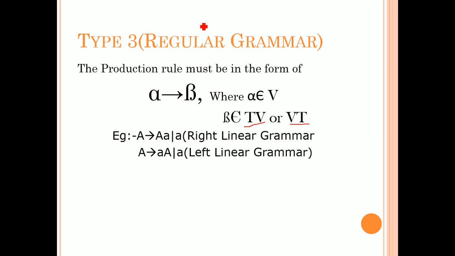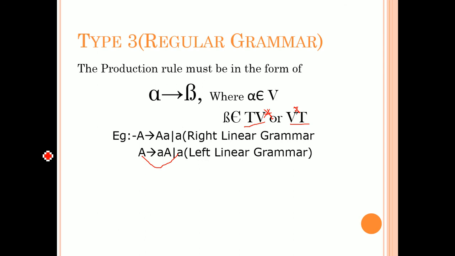And alpha belongs to variable, and beta is in the form of TV or VT, that means terminal variable or variable terminal. Sometimes some people may write it with a star, V star, because here you can see the production A tends to a, so that means this variable may or may not be considered. Then automatically you have only a terminal.